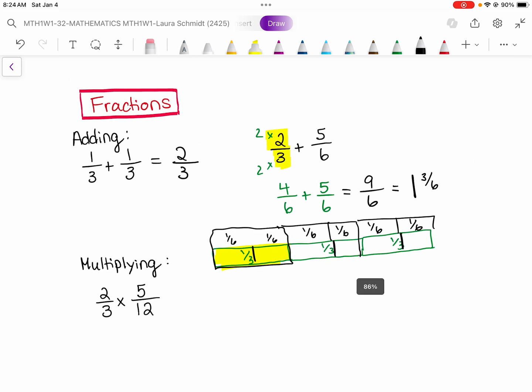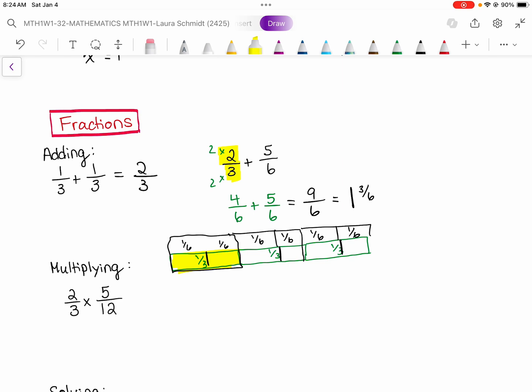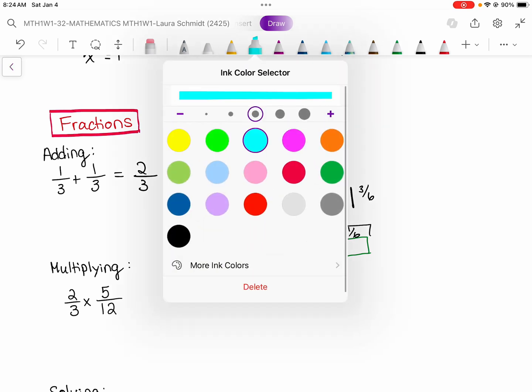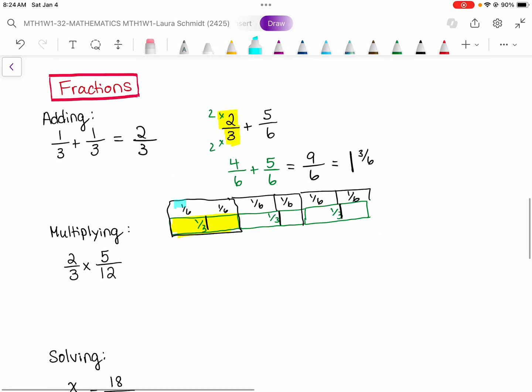What was that for? And this might be too crazy, but if I have 3/6, so that's these three, that's also like the same thing as saying a half. So I can actually write 1 3/6 as 1 1/2. So that's like changing something to a mixed number. Okay, I'm sorry, this might be getting weird, but I'm also going to show you this.